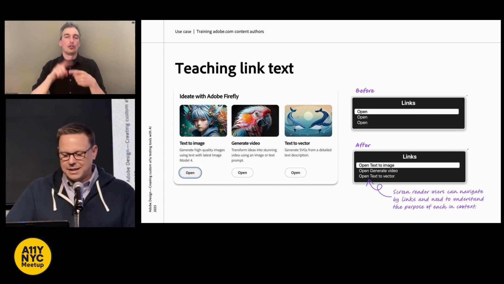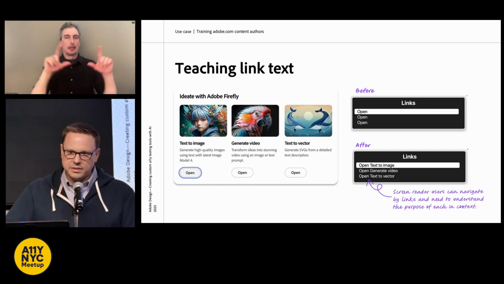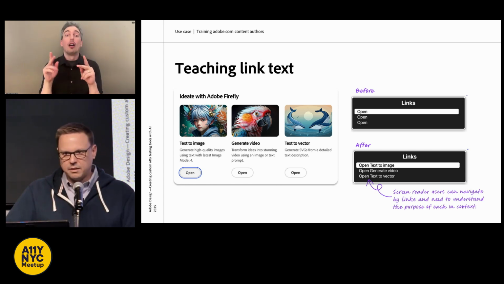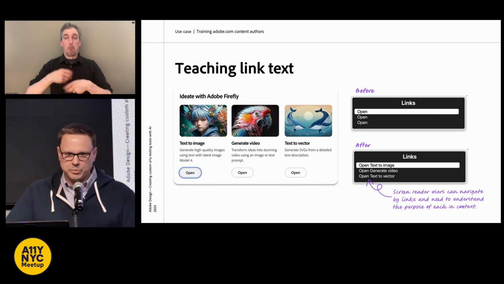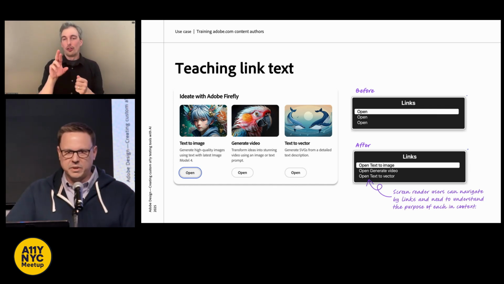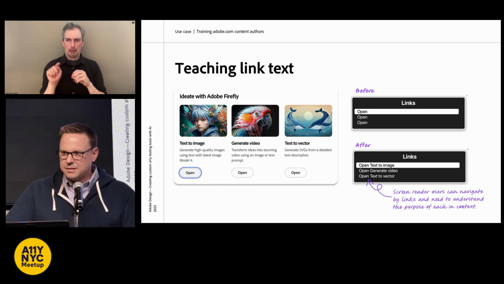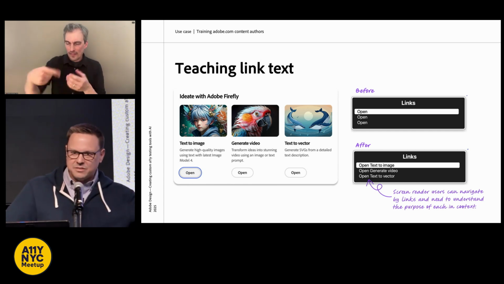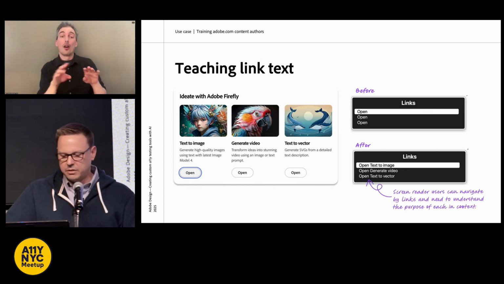It's a link. And what I teach people here, and the way that I teach this lesson, is that a screen reader user tabbing through this interface would hear open, link, open, link, open, link. If they pull up a list of the links on the Rotor tool using VoiceOver, which I'm picturing here, they're going to hear open, open, open. So the lesson that I give them is to expand on that. And the way that I tell them to do that in this environment with this group is to grab that adjacent heading and instead say open text to image, open generate video, open text to vector.